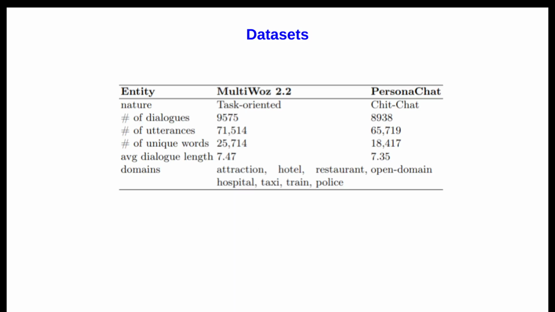We experimented on two datasets. One is task-oriented in nature, which is MultiWOZ 2.2, which is a kind of largest task-oriented dataset and very well known in the community.